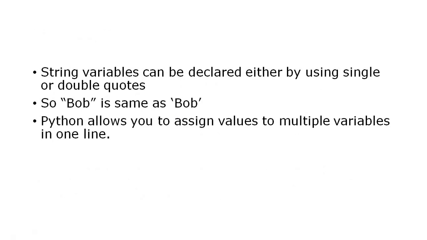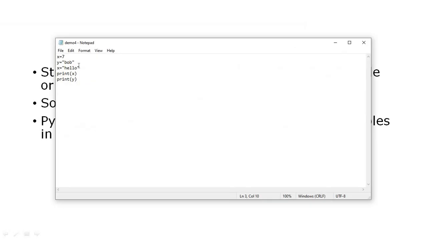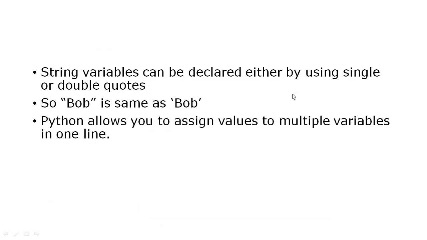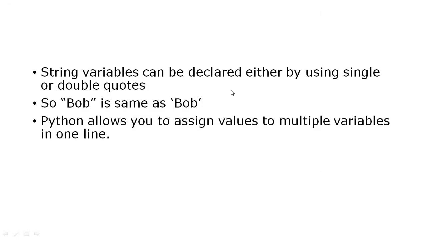Now string variables can be declared either by using single quotes or double quotes. So "Bob" is same as 'Bob'. I'll show you that also. I'll change this hello. I'll store this hello in single quotes. So Python doesn't differentiate between double quotes and single quotes for string data type.